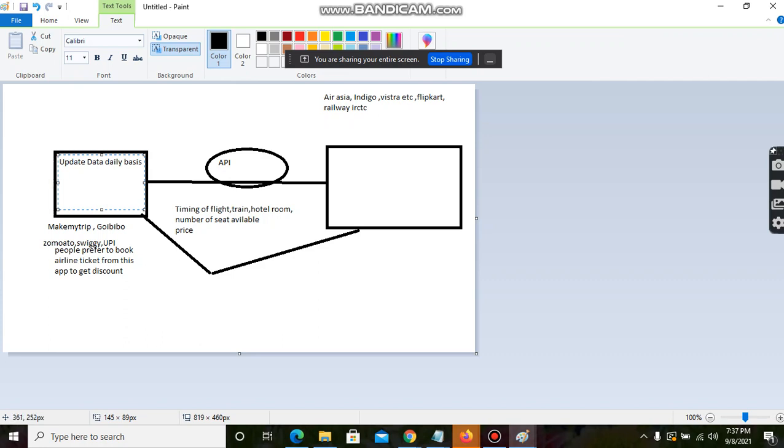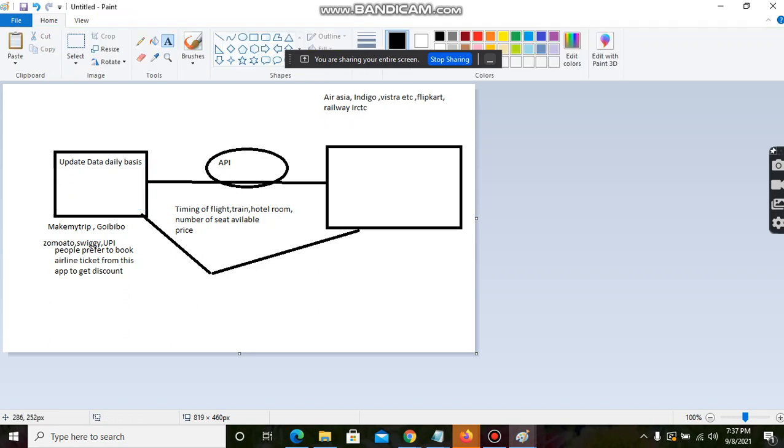So in this way it happens. You might be thinking that there is no loss for the candidate also. Candidates are booking, people like you and me. We are booking the tickets from this third party app because we are getting a discount.